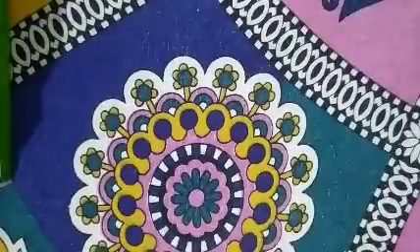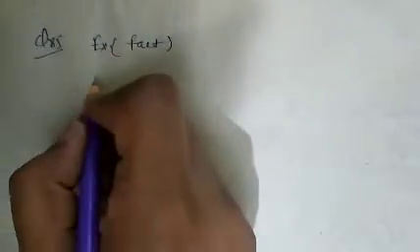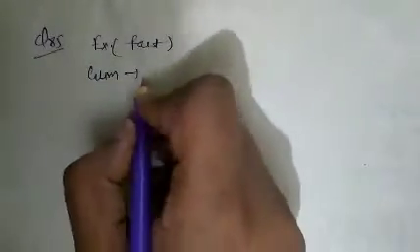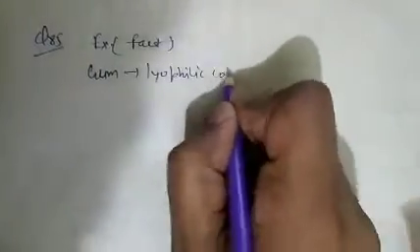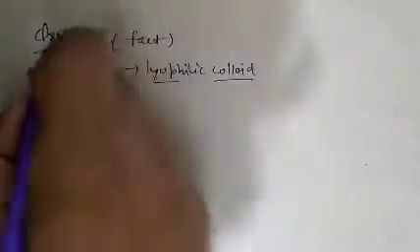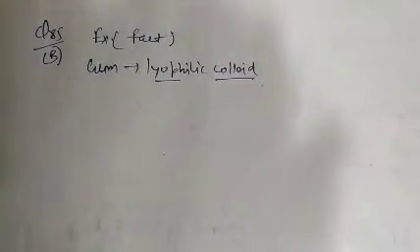See question number 85. Question number 85 is basically an example, fact based. We know that gum is basically a lyophilic colloid. So question number 85, option B is correct, while the rest are lyophobic sols. Blood, milk and fog are lyophobic sols.